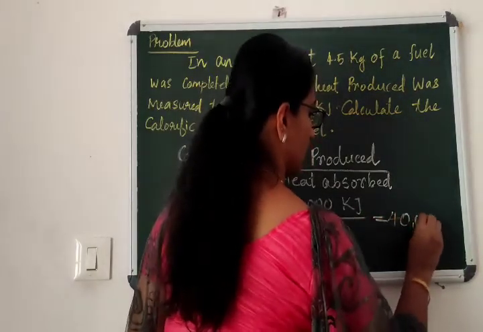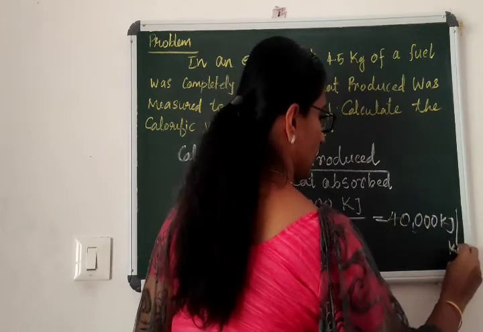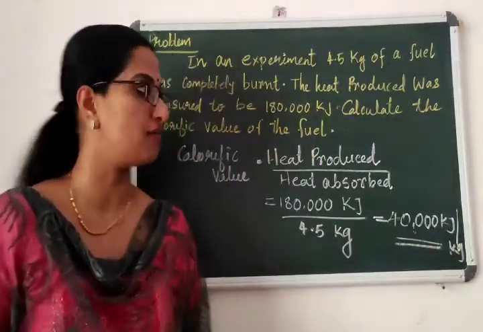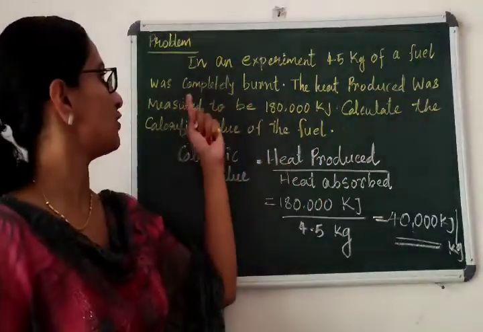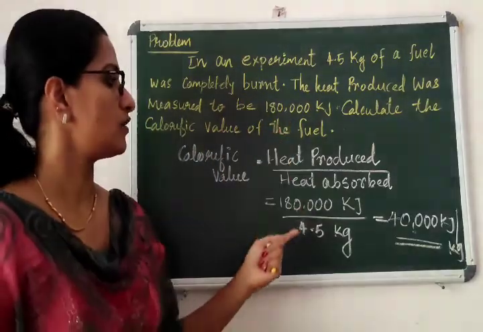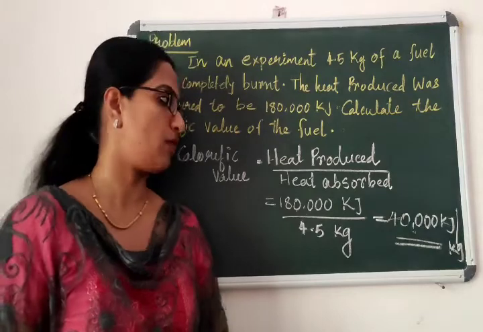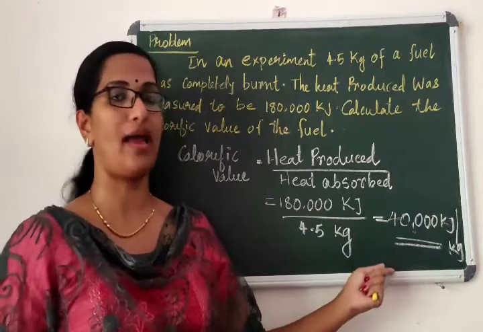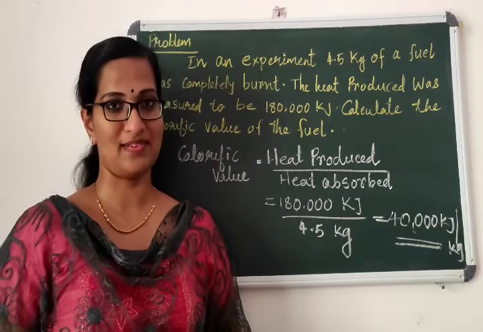Yes, 40,000 kilojoule per kilogram. Okay, this is the calorific value of the particular fuel, because when 4.5 kilogram of fuel was completely burned, this much amount of heat is produced. So finally we get 40,000 kilojoule per kilogram of fuel. I think by looking at the value, this is a good fuel. The calorific value is comparatively big. Okay, this problem you have to copy in your notebook. Okay, thank you.